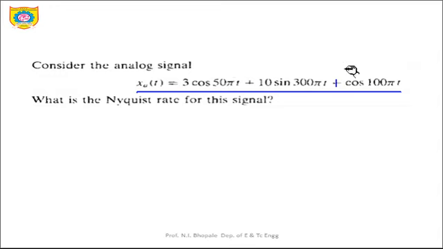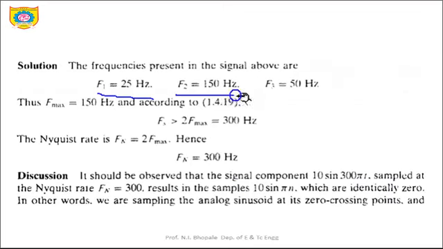So from these three components we need to identify which is the maximum frequency component. From the first component, f1 is nothing but 25 hertz. After comparison of this particular statement, 50 pi is equal to 2 pi f, so pi and pi cancel and 50 by 2 is nothing but the value of capital F. So we can justify that it is 25 over here, this will be 150 and this is 50. These are the three frequency components present in the signal. Out of this, 150 is the maximum frequency component, that's why f max is 150 hertz.